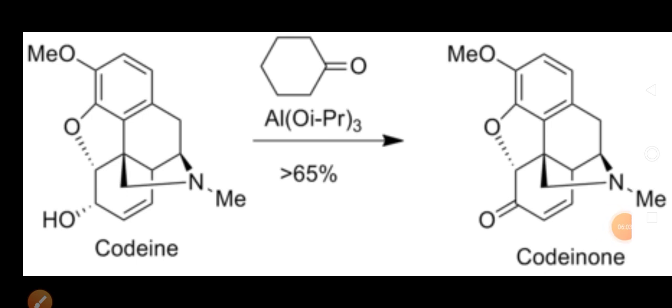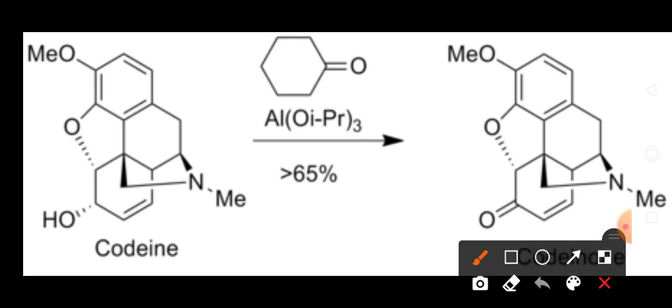Now another important example of the Oppenauer oxidation is the conversion of codeine to codeinone. In that conversion, you can see that here the CHOH group again gets converted into a C double bond O group. This Oppenauer oxidation is also carried out by using aluminum triisopropoxide, but here instead of acetone, another ketone is used.